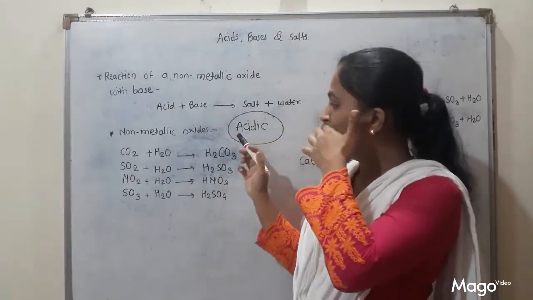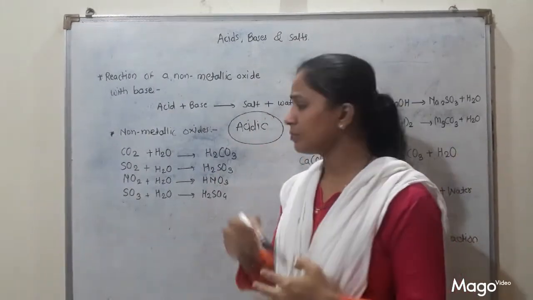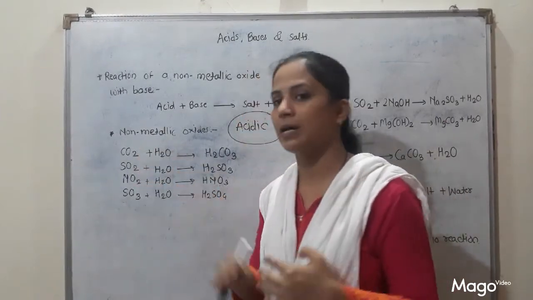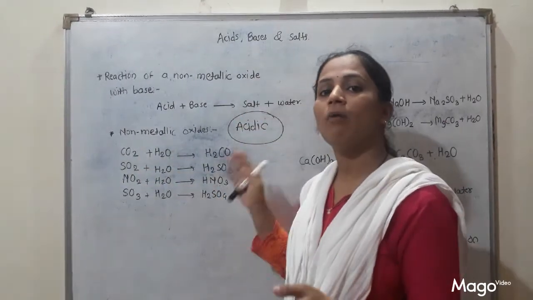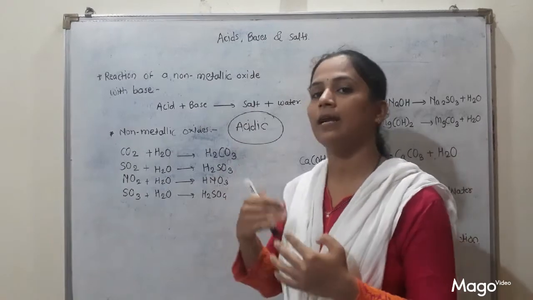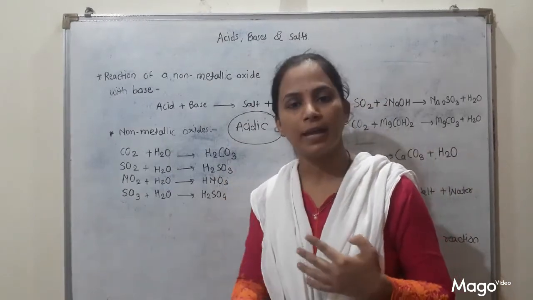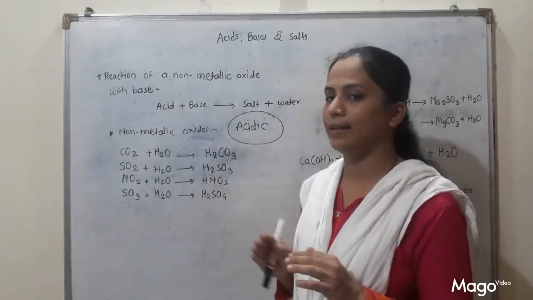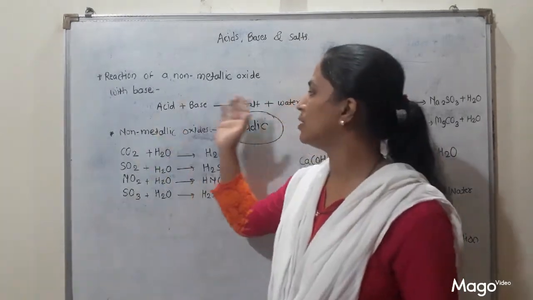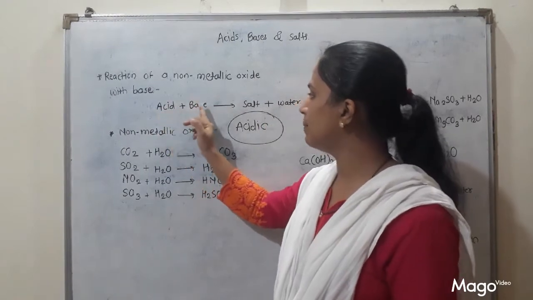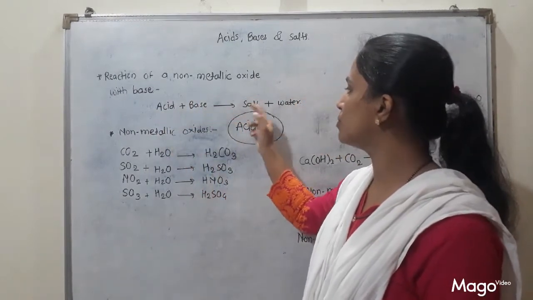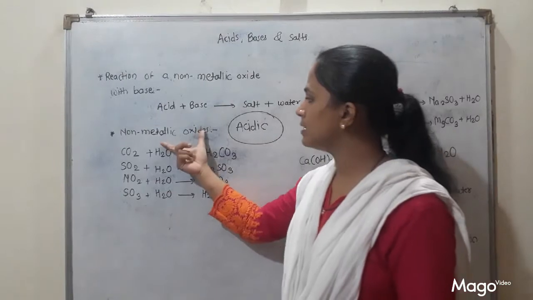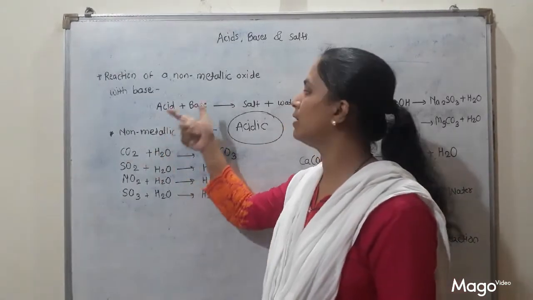Why are these acidic in nature? Because when these non-metallic oxides react with water, they form acids like carbonic acid, nitric acid, and sulfuric acid. They form acidic solutions. That's why these are acidic in nature. As you all know, what is the neutralization reaction? Acid plus base reacts to form salt and water. Since these are acids, they will react with bases.